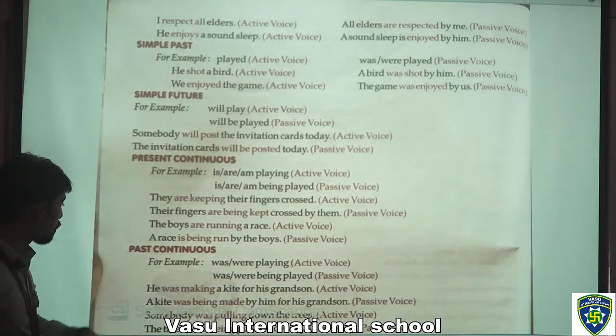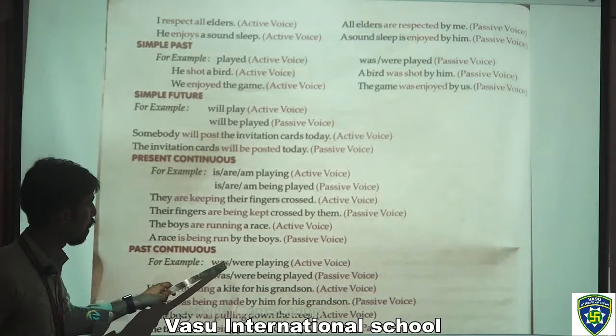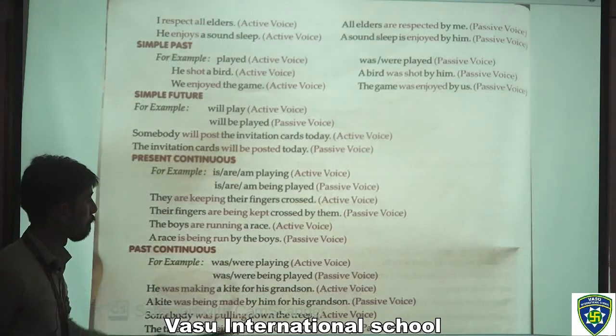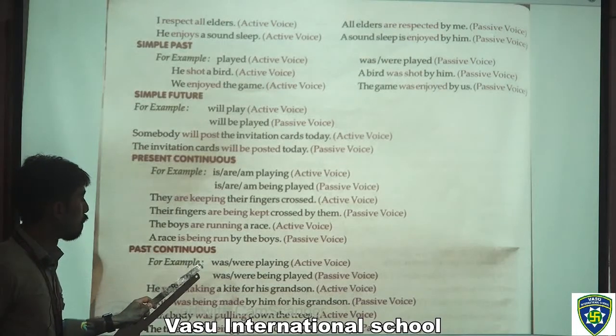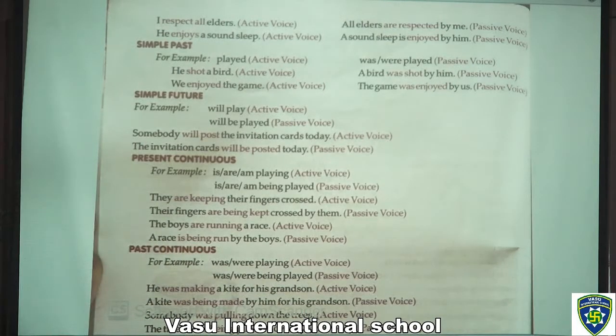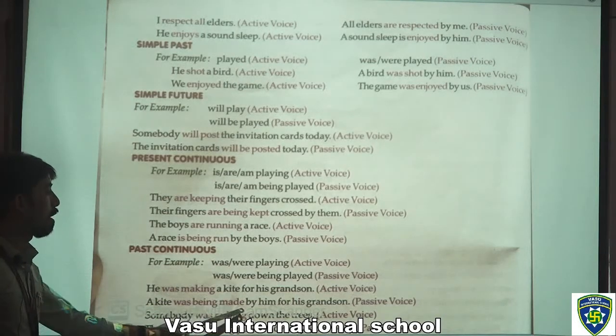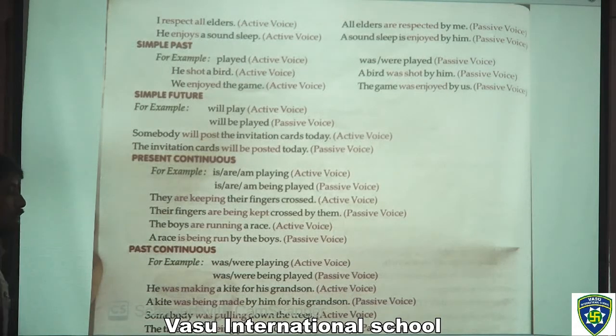Now, in the past continuous tense, how can we frame the sentence? For example, this is the formation: was or were playing, that is active voice. Was or were being played, that is passive voice. For example, he was making a kite for his grandson, that is active voice. A kite was being made by him for his grandson, that is passive voice.